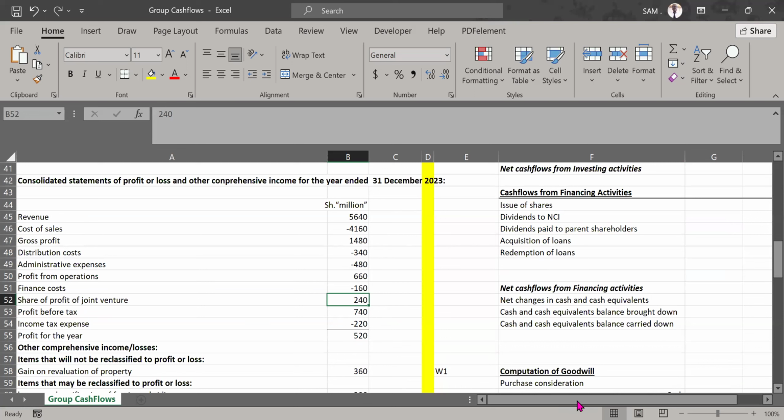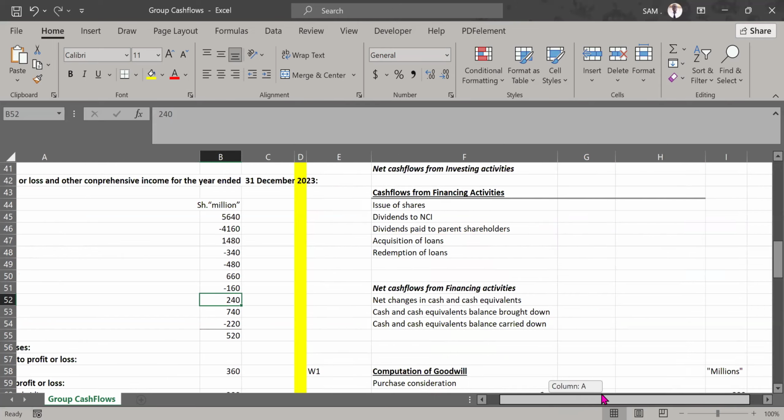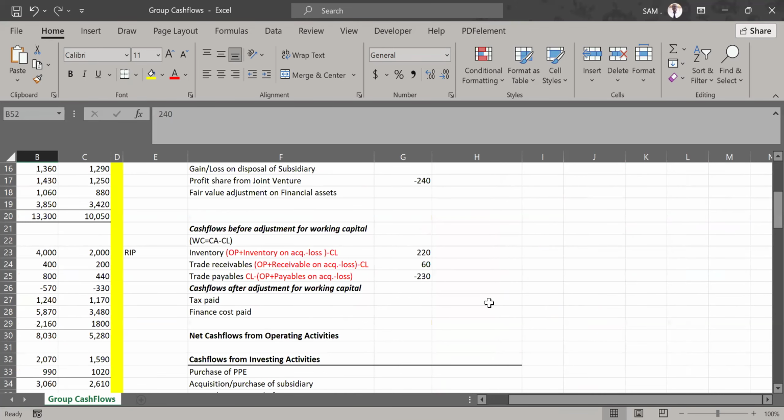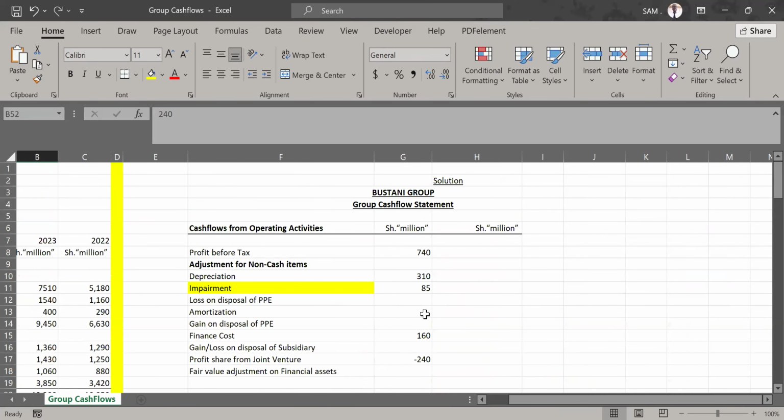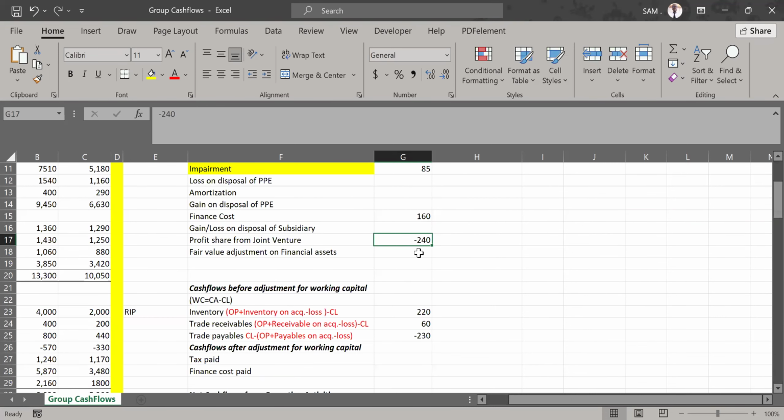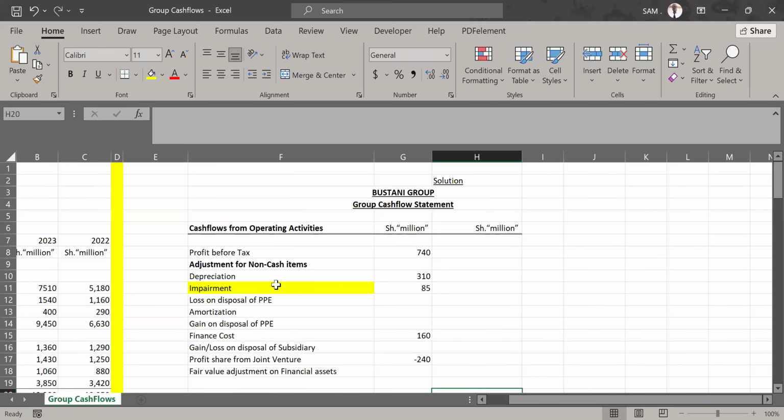So to correct our profit before tax, we must now deduct it. That's why you see 240 brought in as a negative. It was added; now we are doing the reverse. We are correcting that entry. So that's what we did. And that marks the end of the adjustments for non-cash items that we had in the income statement.